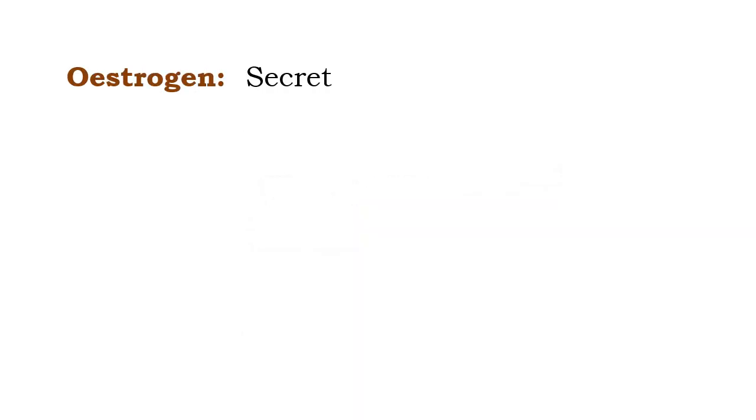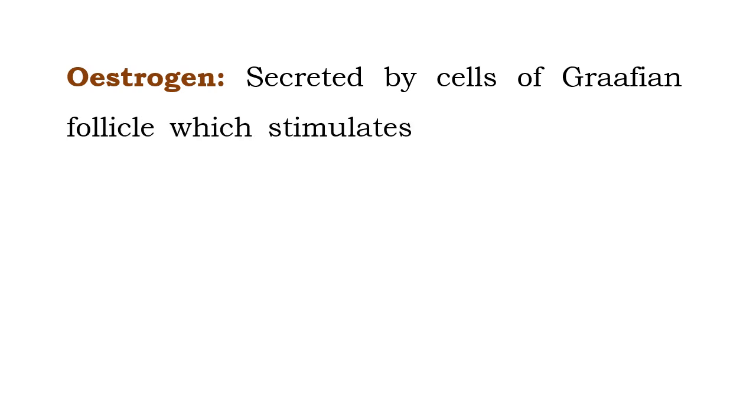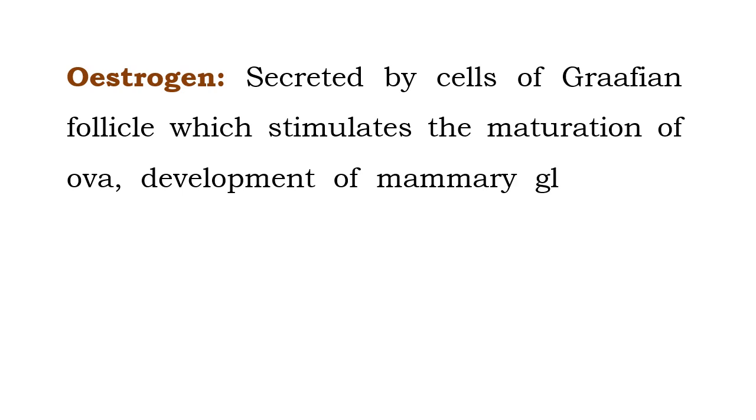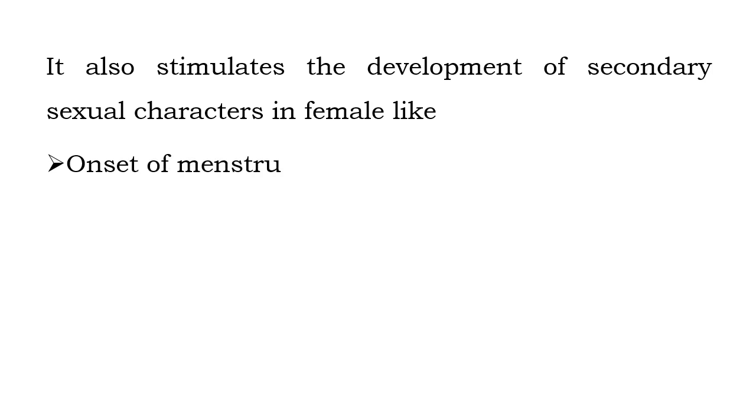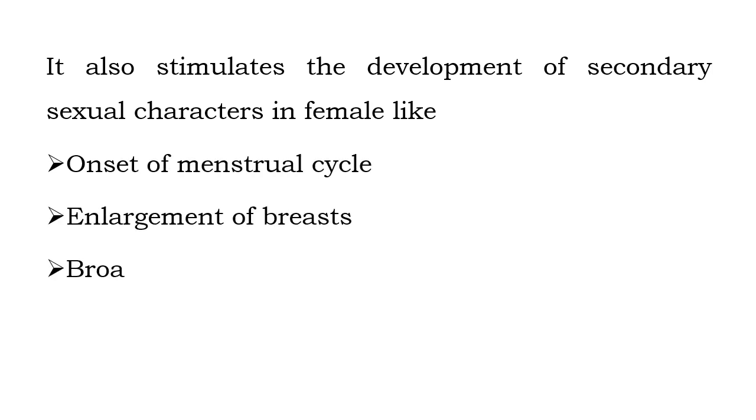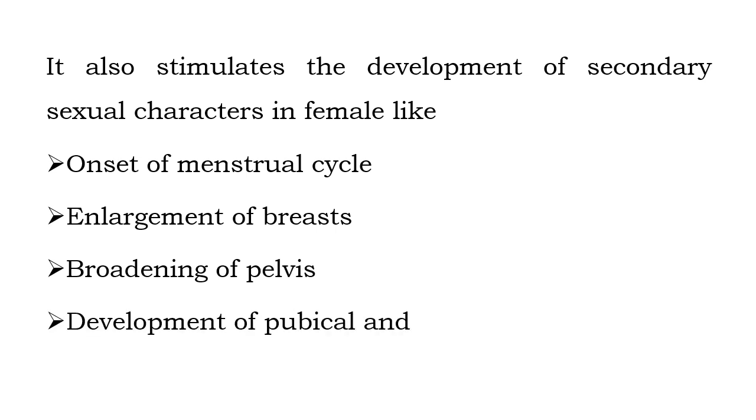Estrogen hormone. Estrogen hormone is secreted by cells of Graafian follicles, which stimulates the maturation of ova, development of mammary gland and uterine wall. It also stimulates the development of secondary sexual characters in female like onset of menstrual cycle, enlargement of breast, broadening of pelvis, development of pubic and axillary hair, etc.